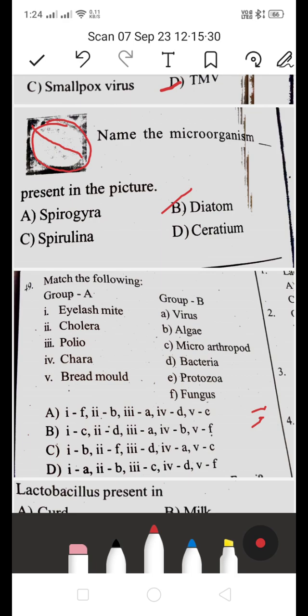Eyelash mite is a microarthropod, so it matches with C. Cholera is a bacterial disease. Polio is caused by a virus. Chara is an algae. Bread mold is caused by a fungus. So the answer is B. This is the right answer.